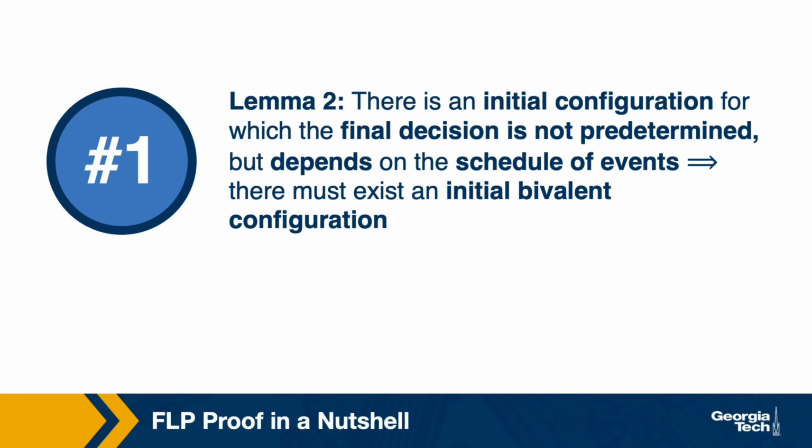We'll start with the second lemma. The second lemma in this paper shows that in a distributed system, which is based on the simple system model, there must be some initial configuration for which a final result is not a predetermined result. The proof for this is simple.